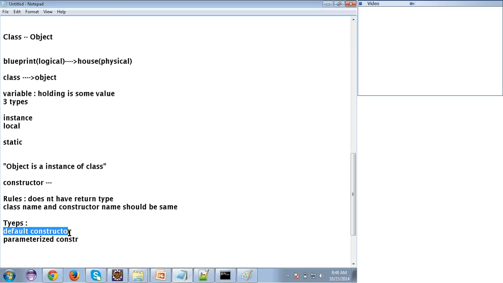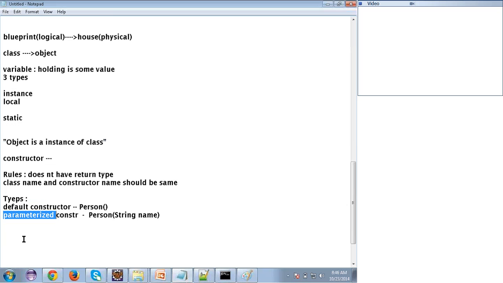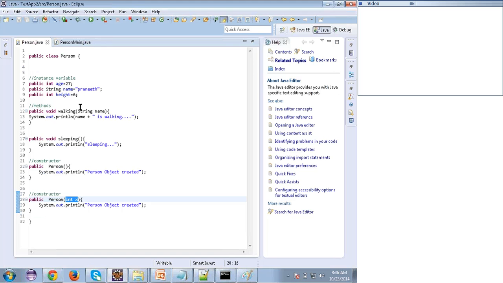One is the default constructor, which is not taking any input values or params, something like this in our case. The parameterized constructor is something which can take some values. I can pass anything. Clear? You got the difference? What is the default constructor and what is the parameterized constructor? I'm still a little confused about that. About the constructor? Yeah.